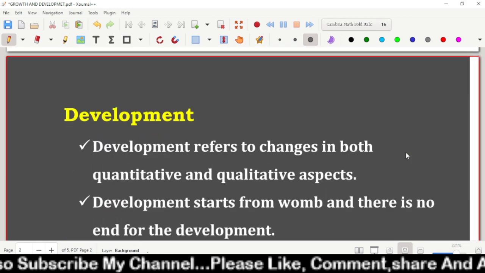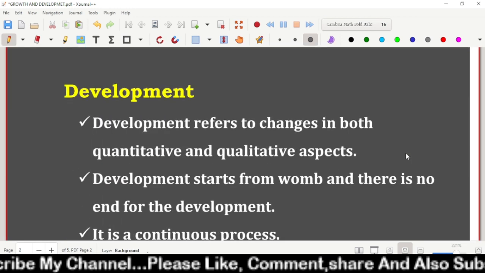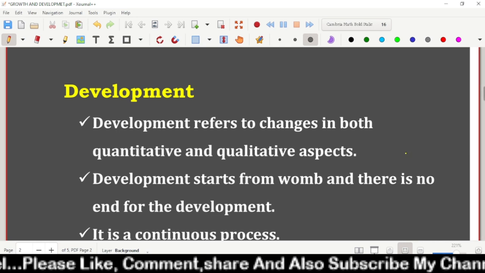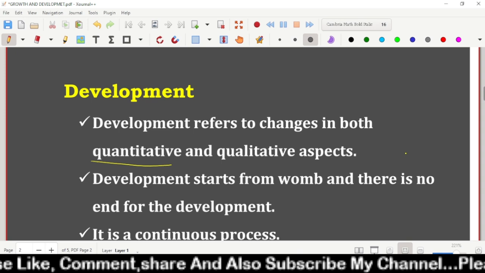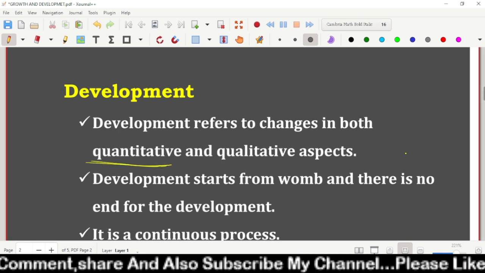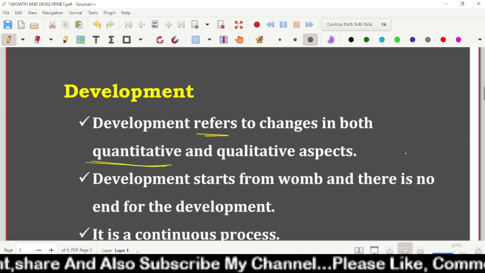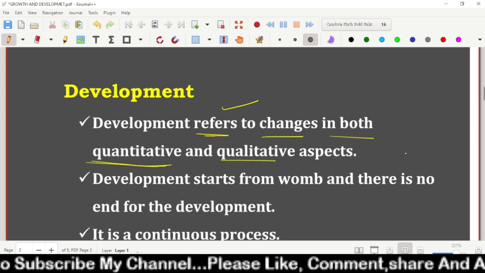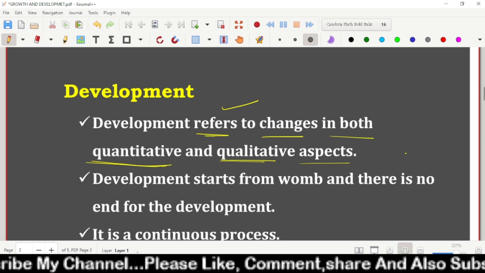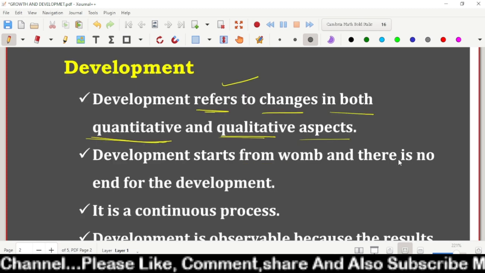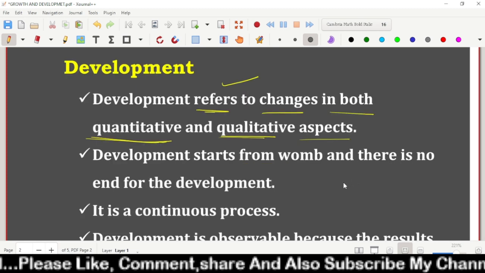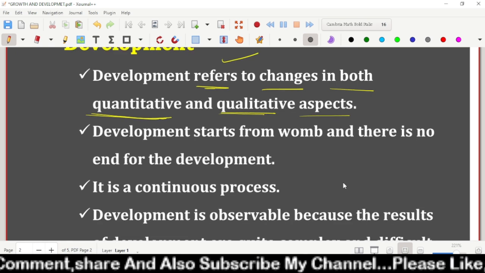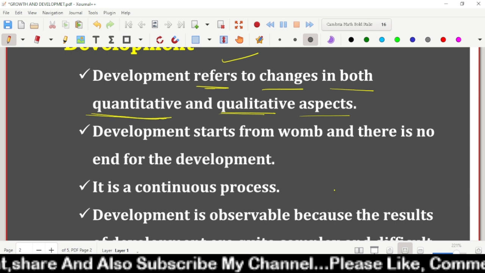Next comes development. Development refers to the changes in both quantitative and qualitative aspects. Remember here, development refers to the changes in both quantitative and qualitative aspects. It means what? Qualitative means what? Cognitive abilities, we can say, that cannot be seen. Yes, like thinking, reasoning, these are all qualitative.